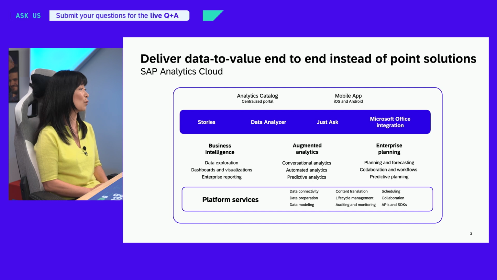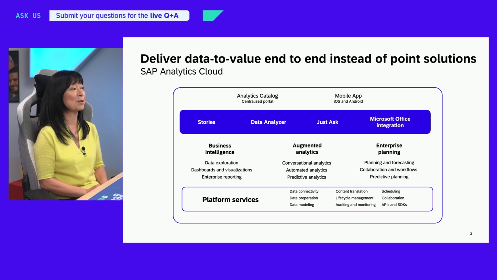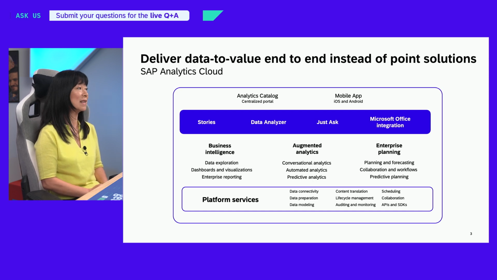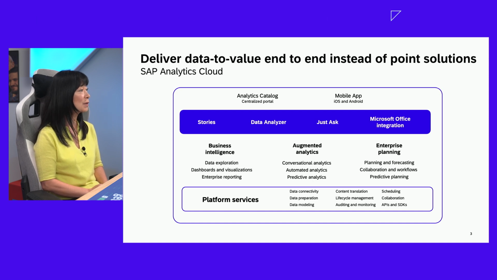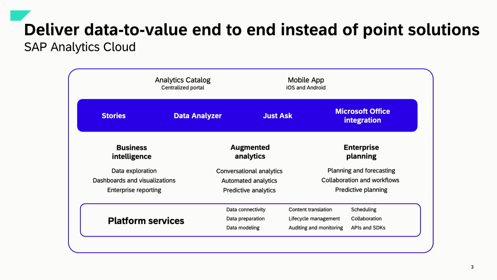You can select stories for building dashboards or analytical applications, Data Analyzer for exploration purposes, Just Ask for natural language search, and the Microsoft Office add-in for building analytic scenarios in the Office environment. All of these different flavors of analytic scenarios can be linked into Analytics Catalog as a centralized portal and can be visualized on the SAC mobile app, iOS app, or Android app.